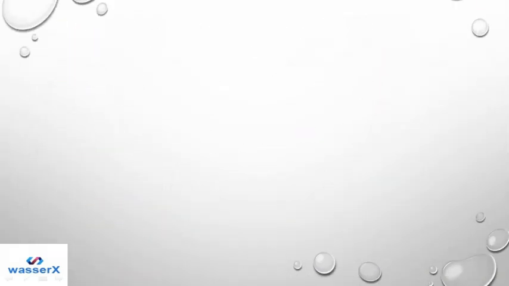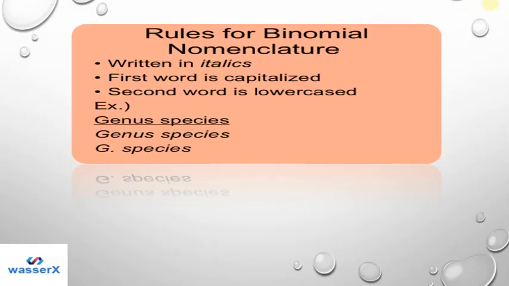Now let's try to know what the rules for binomial nomenclature are. When we write a binomial name, we have to type it in italics. But while we write it by hand, if I talk about Pisum sativum, we have to underline the name.